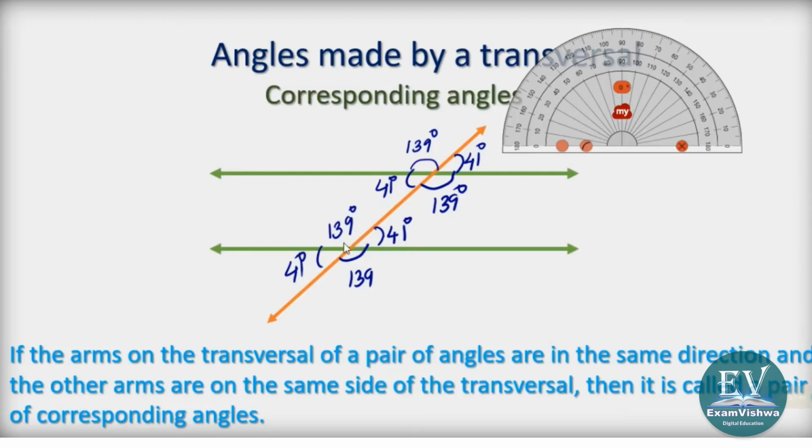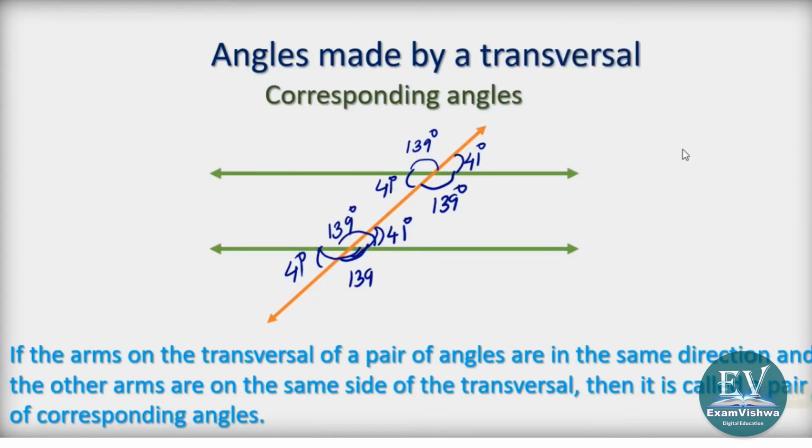And we know that this is a linear pair, 180. This is a linear pair, 180 total. This is also a linear pair. So the angles around will have this nature. Corresponding angles are those angles which are on the same side of the transversal and have one arm in the same direction. The other arm will be on the parallel line only. Okay, let us move to the next category of angle.